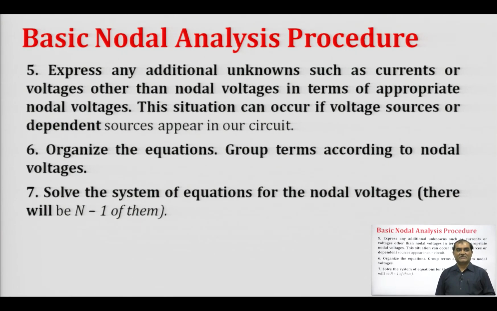So, first of all we have to organize those equations, that is by taking the constant terms on one side and the variable terms on the other side, and then we can simultaneously solve those equations. There will be n minus 1 equations to find out the remaining n minus 1 non-reference node voltages, and once these voltages are determined, then we can easily find out the other parameters required in the circuit.